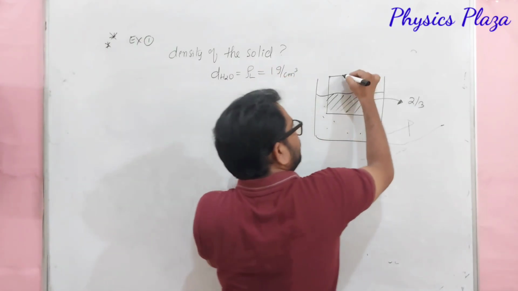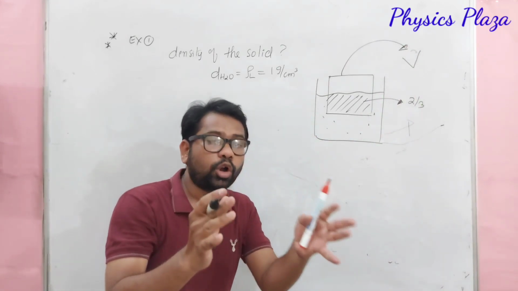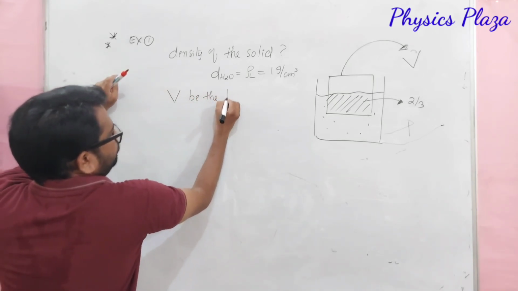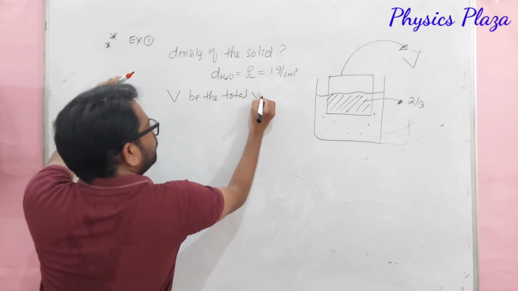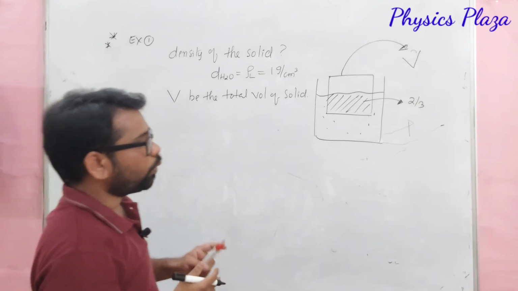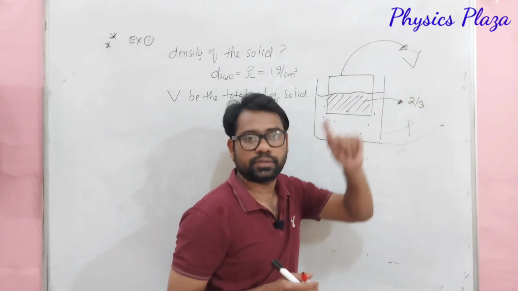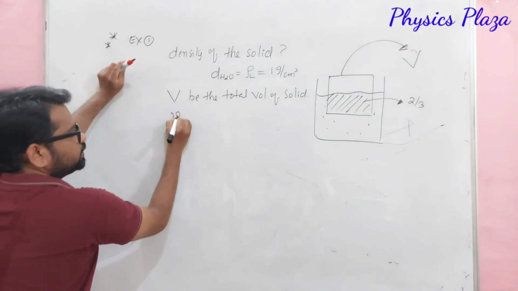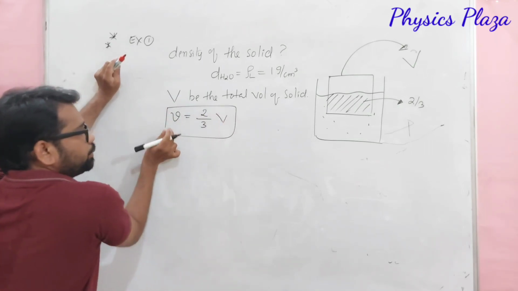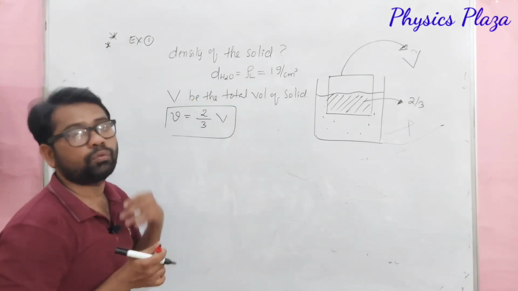Children, before going to calculate, let us assume that V be the total volume of the solid. Children, it's very important. Then what is 2 by 3? It is the immersed part, meaning 2 by 3rd of V. So small v is given as 2 by 3rd of V. The volume of the immersed part of the solid is 2 by 3rd of the whole volume.